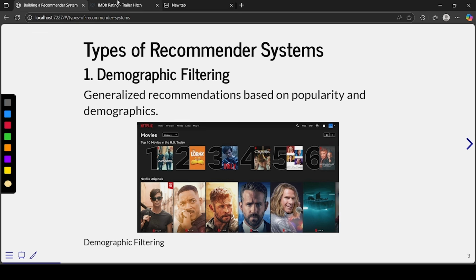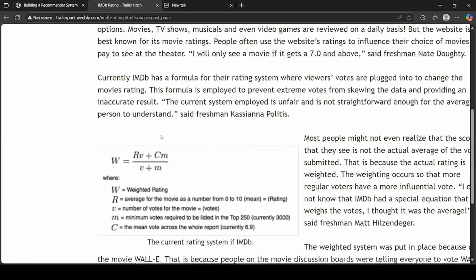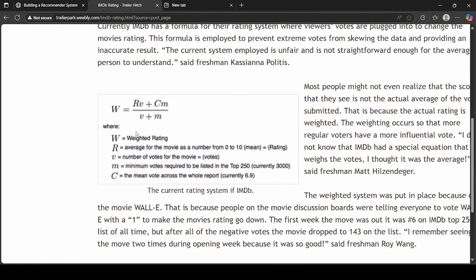So we'll see how IMDb was able to find the top 250 movies, and they came up with this formula. We will try to implement this formula in Colab later on.